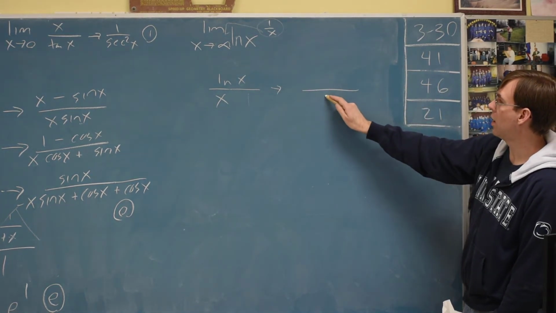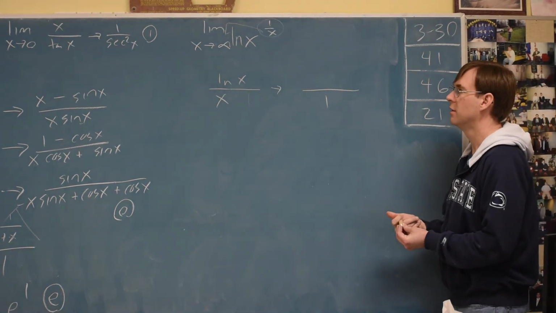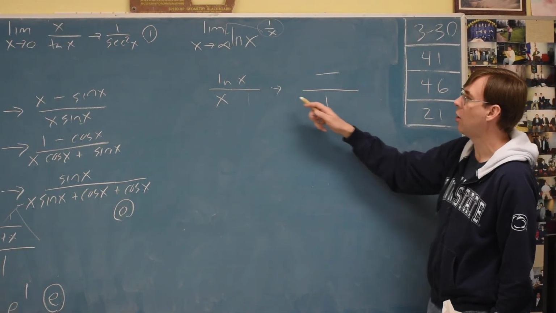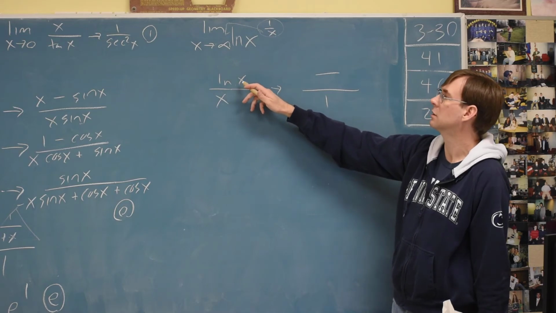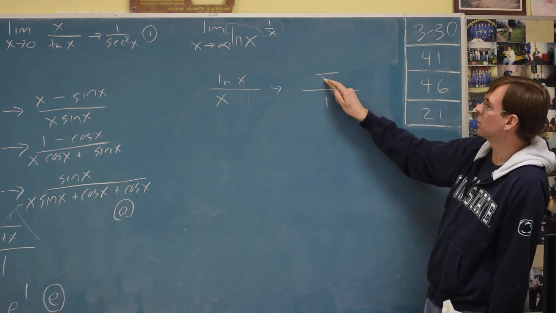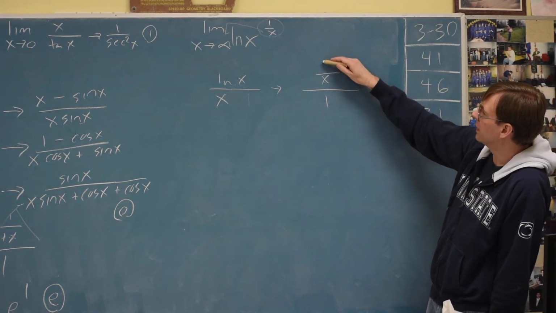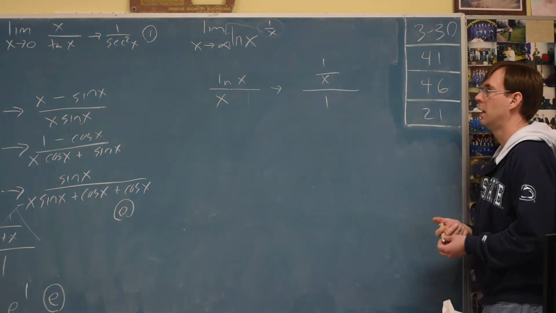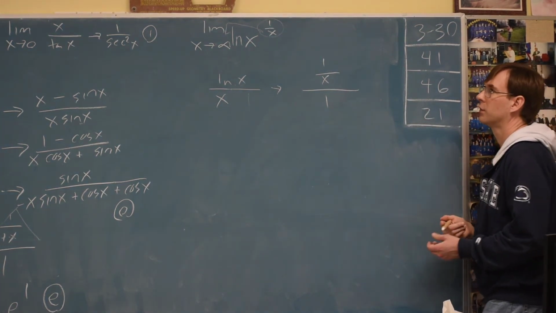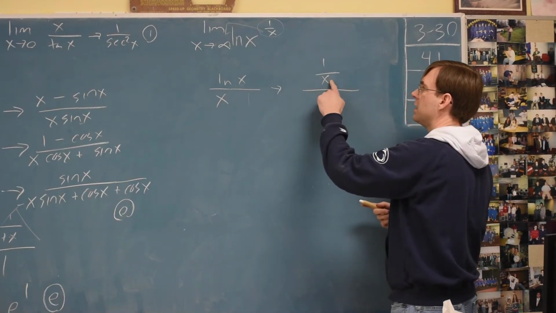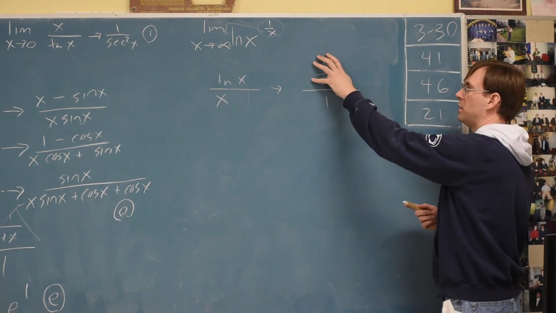The derivative on the bottom is a 1. The derivative on the top is going to be a fraction. All ln derivatives are fractions. The derivative of ln x puts the original x on the bottom, and its derivative 1 on the top, and it looks to me like a Christmas tree again. If we put in an infinity here, 1 divided by infinity would be 0.